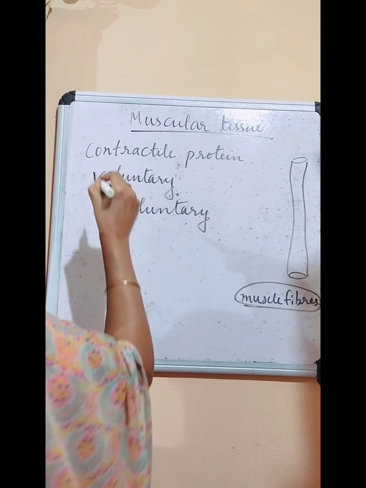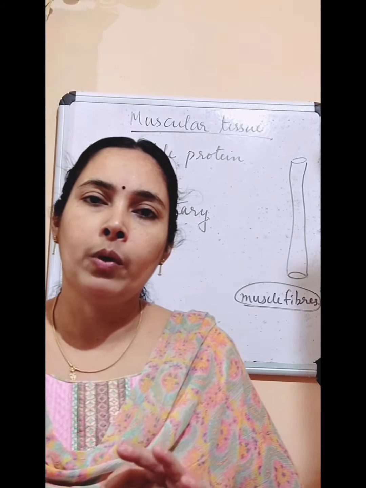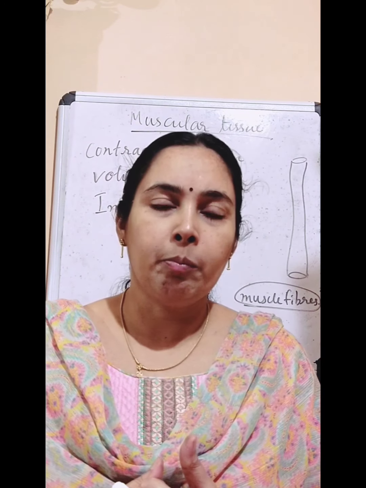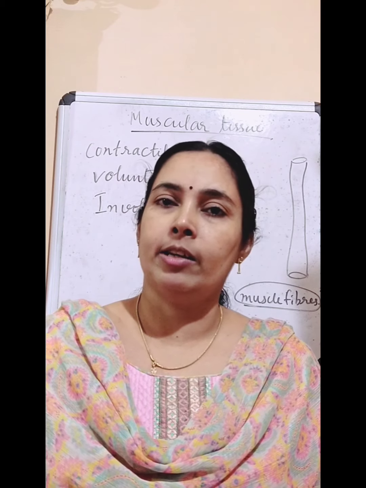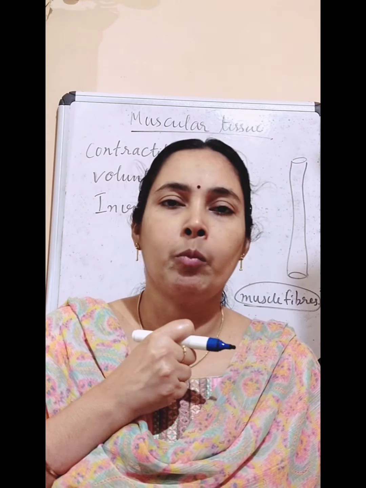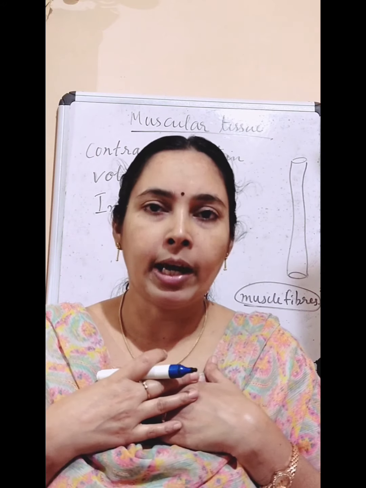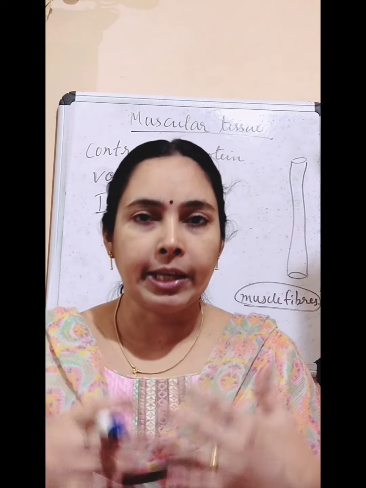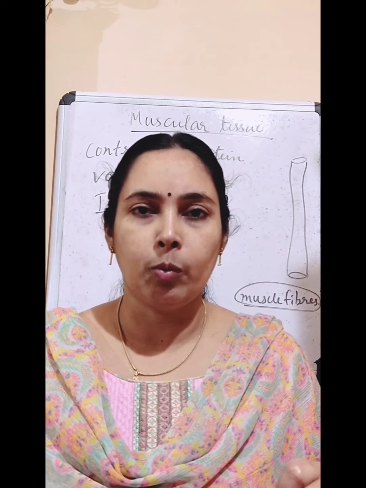So voluntary means what? Some movements in our body we can move by our own will. For example, hand. When I want to move, I can move. When I want to stop, I can stop. It is under my control. Whenever I want, I can move the hand, and whenever I want, I can stop its movement also.